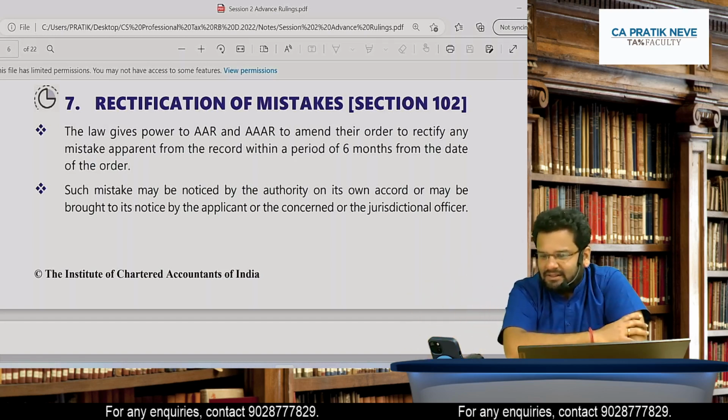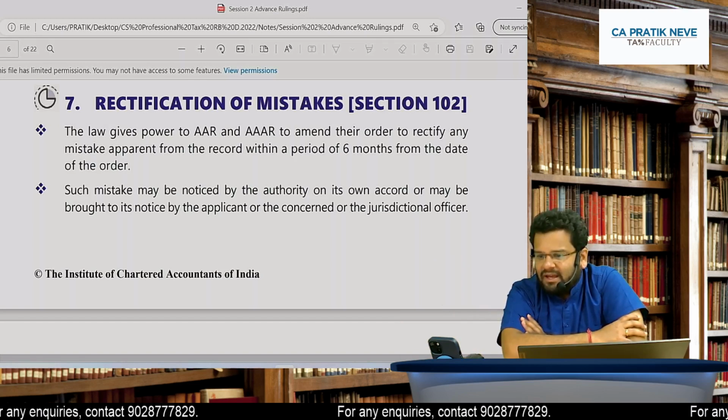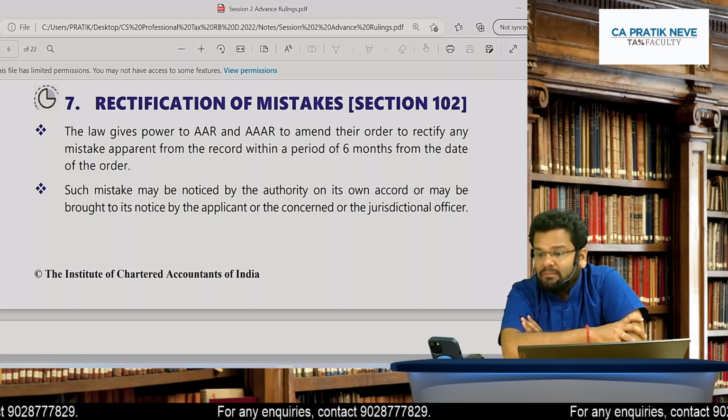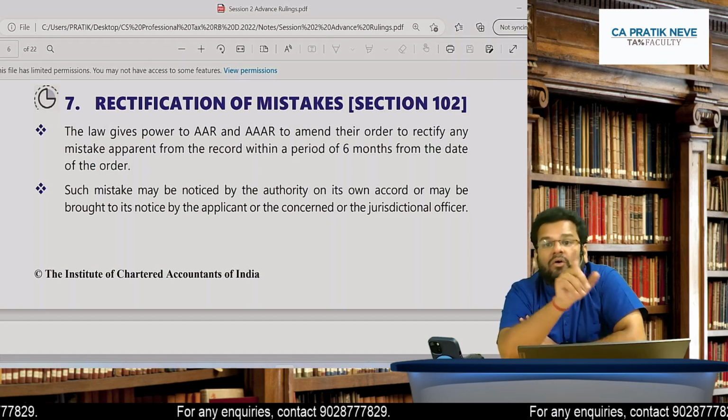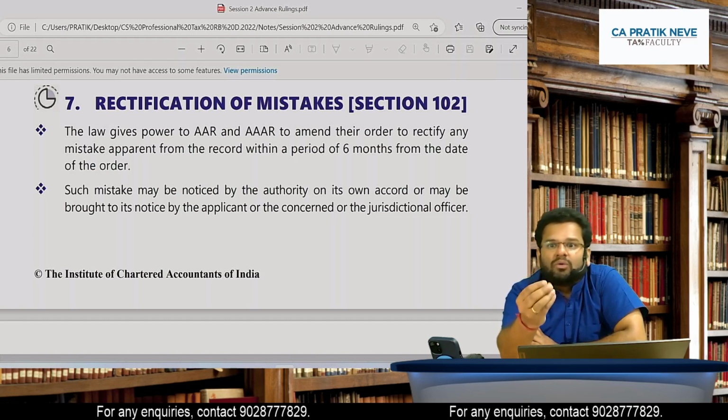Yes, as discussed, Swati is asking a question. Sir, in case AAAR cannot determine a question in appeal, then what will be the validity of the advance ruling given by AAR? Okay, let me tell you.